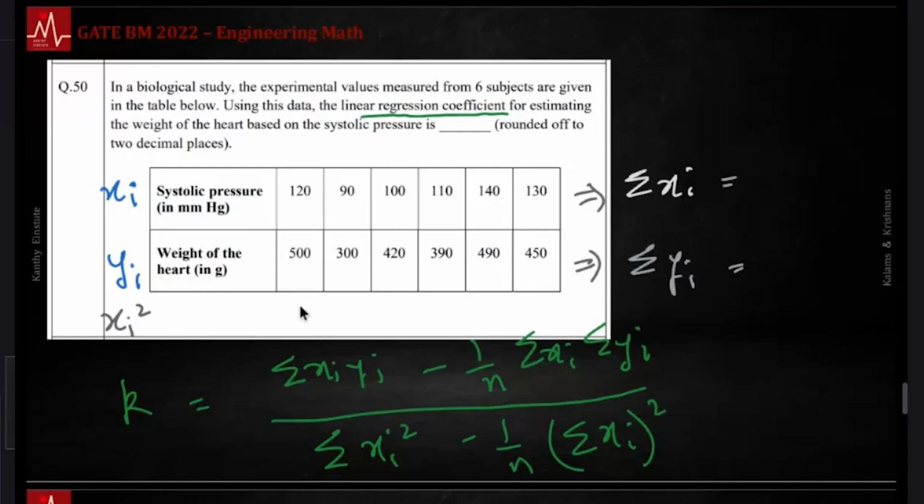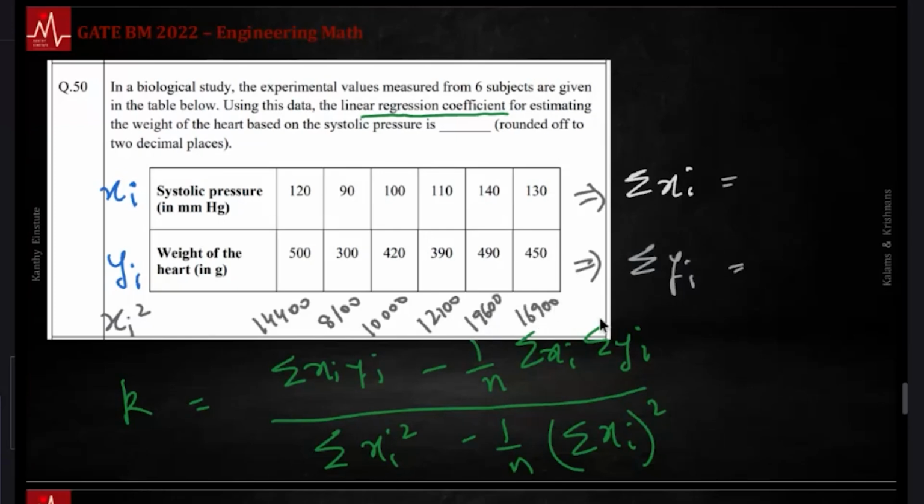So this is 120 square, 400, and then I have 90 square. Write it this way: 4400, 100 square 1000, 110 square, 140 square 9600, 130 square, 30 square 6900.